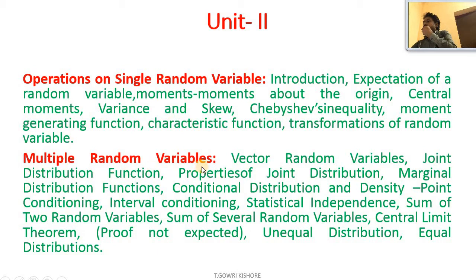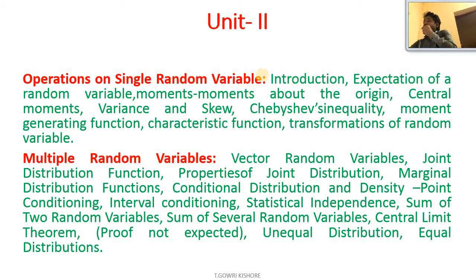Multiple random variable is the second chapter in Unit 2 and the topics are vector random variable, joint distribution function, properties of joint distribution, marginal distribution function, conditional distribution and density, that is point conditioning, interval conditioning, statistical independence, sum of two random variables, sum of several random variables, central limit theorem, and unequal distribution, equal distribution.